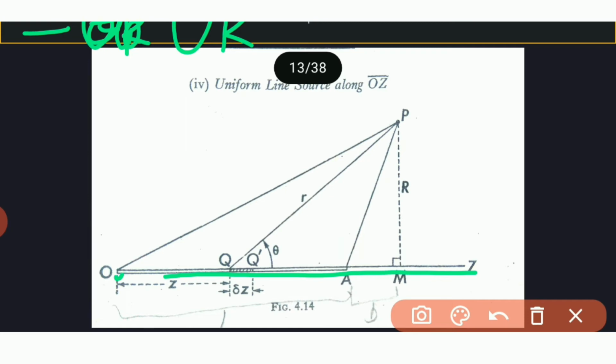The stream function at P in spherical polars is, so what is case first and case third?